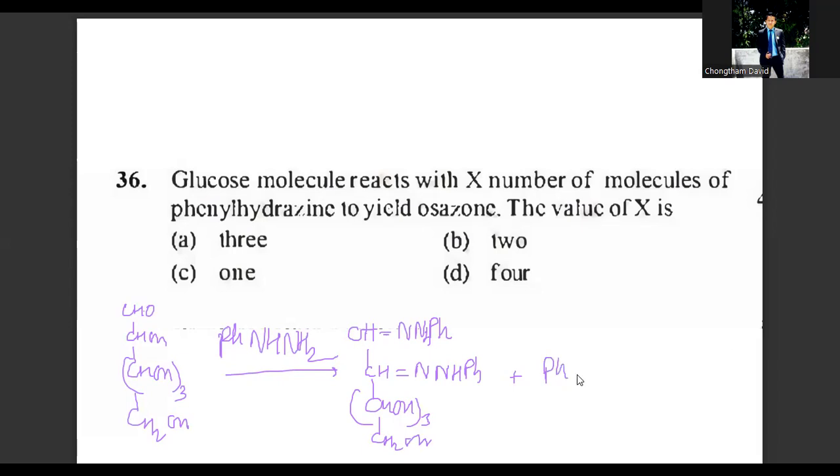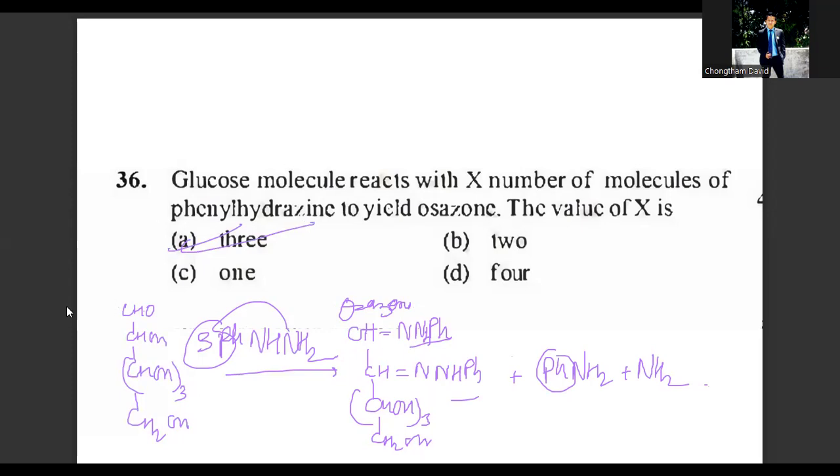Aniline plus ammonia gas will be the byproduct. So to balance the equation, how many phenyl groups are present? You just count, 3. So since 3 phenylhydrazines are required to form this osazone, the answer for this question will be 3.